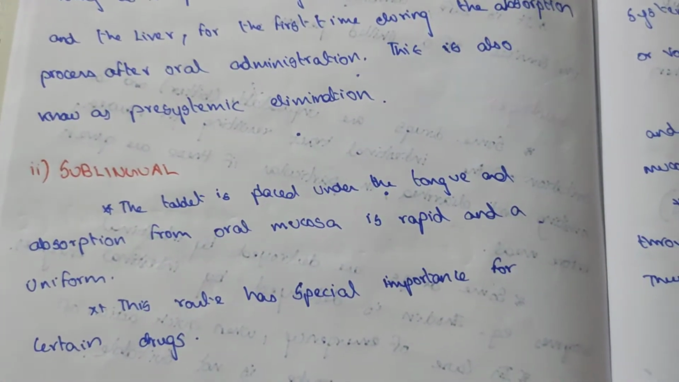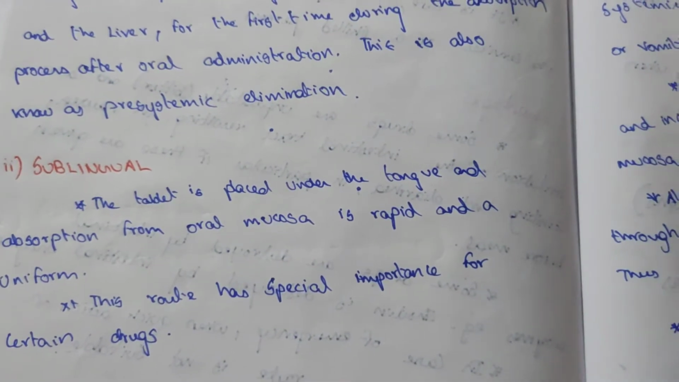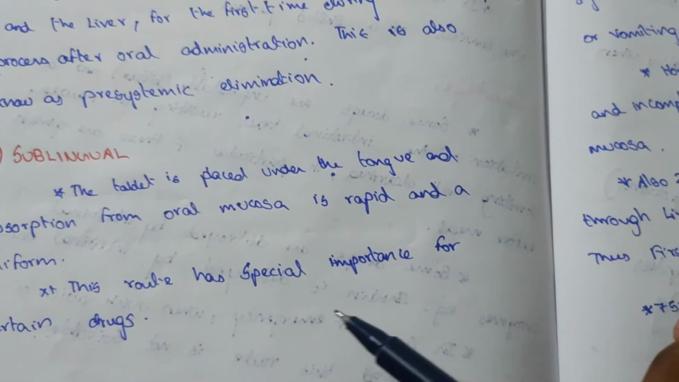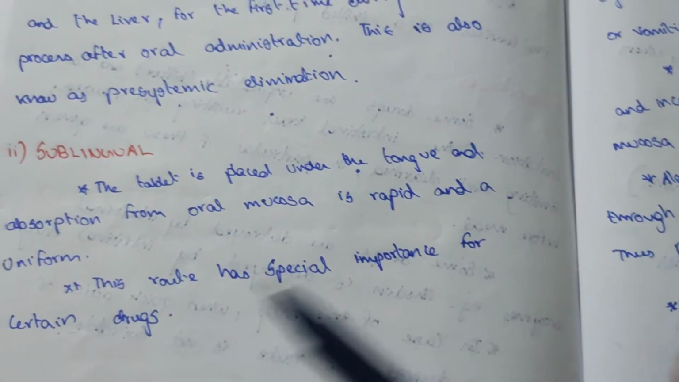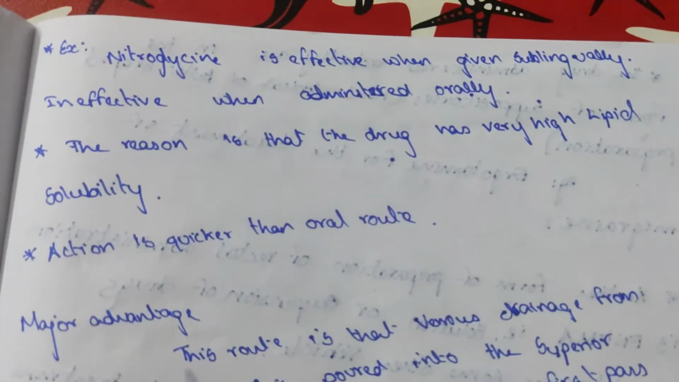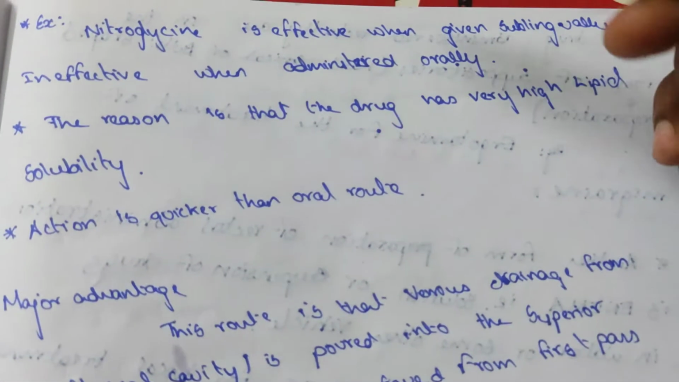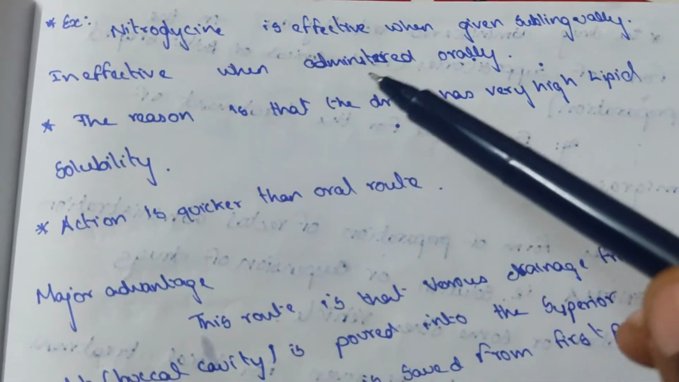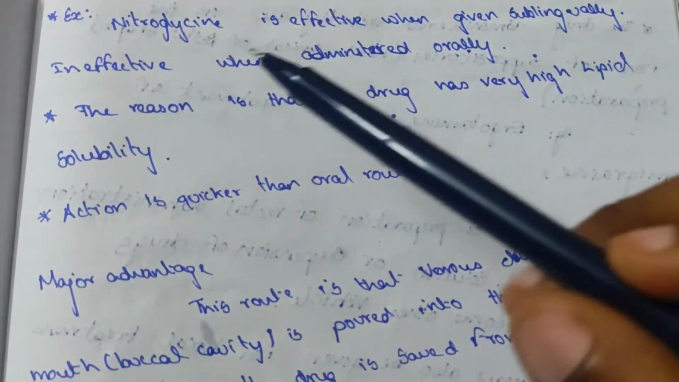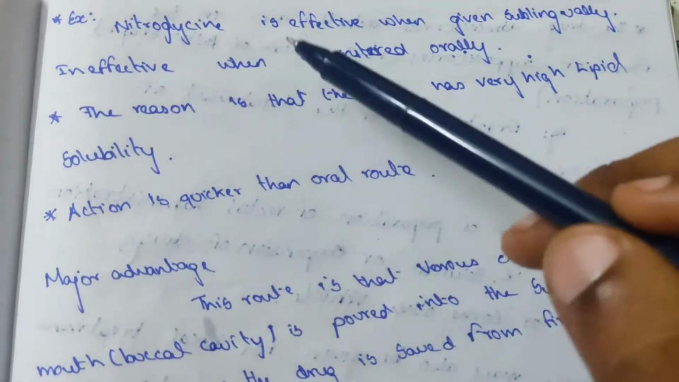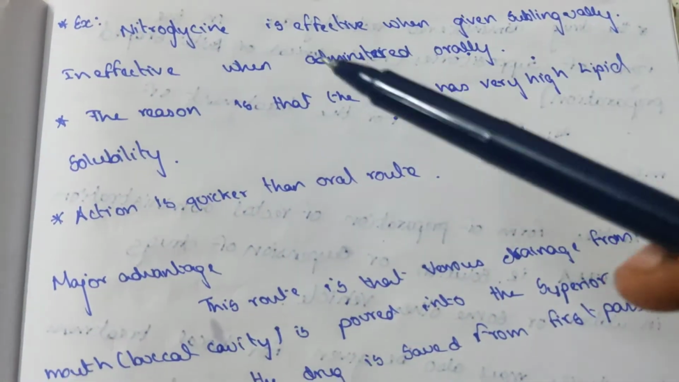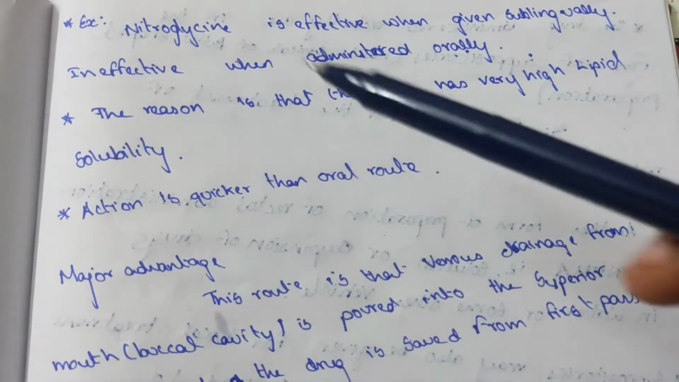The action is rapid. It's not like the oral route, which takes 10 to 15 minutes. Here the action is rapid, and this route has a special importance for certain drugs. Nitroglycerin is effective when it is given sublingually, and it is ineffective when administered orally. When it is given orally, it is not as effective as sublingually.